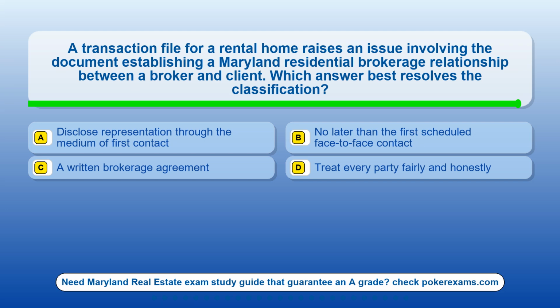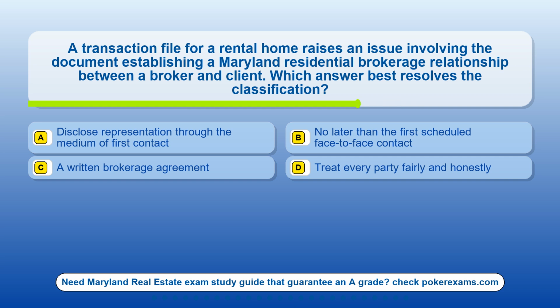Question 19. A transaction file for a rental home raises an issue involving the document establishing a Maryland residential brokerage relationship between a broker and client. Which answer best resolves the classification? Option A. Disclose representation through the medium of first contact. Option B. No later than the first scheduled face-to-face contact. Option C, a written brokerage agreement. Option D, treat every party fairly and honestly.